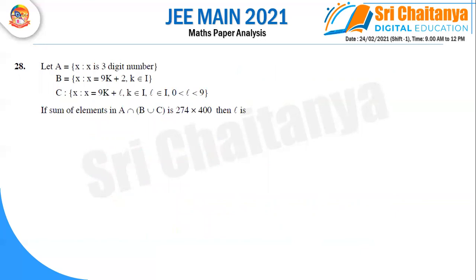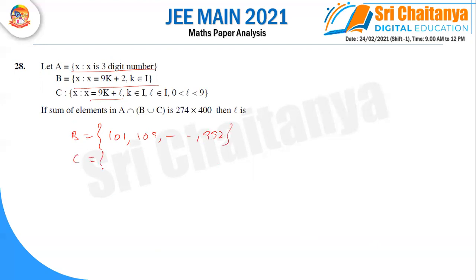Right? So they are saying A is a 3-digit number, B is 9k plus 2. So X is 9k plus 2, where K is an integer, 9k plus L, where L belongs to integer. L we should take like this. So first we are finding B set. So that B set, you can get 9k plus 2 values. So you can get 109 like that, 992.